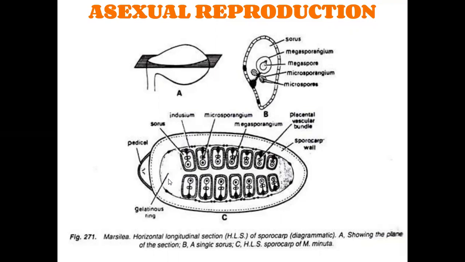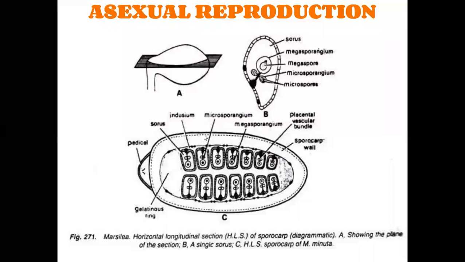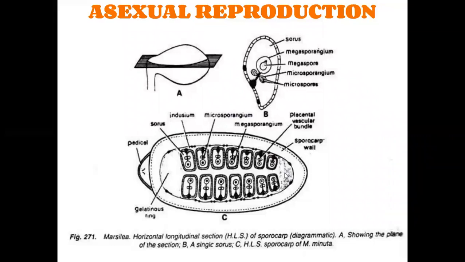They enlarge and put pressure on the sporocarp wall. By this pressure, the sporocarp wall is broken and the haploid microspores and haploid megaspores come out from the sporocarp. Haploid microspores develop into the male gametophytic thallus of Marsilia. Haploid megaspores develop into the female gametophyte of Marsilia. Again, they participate in sexual reproduction.